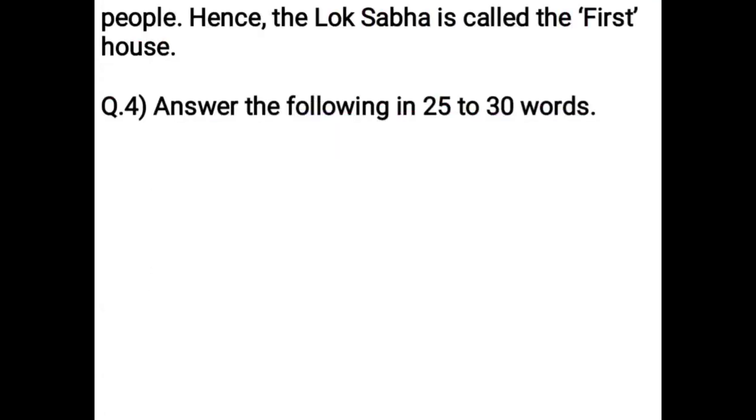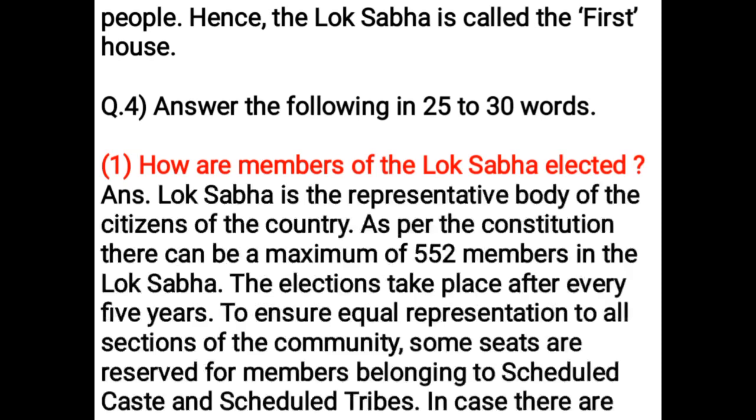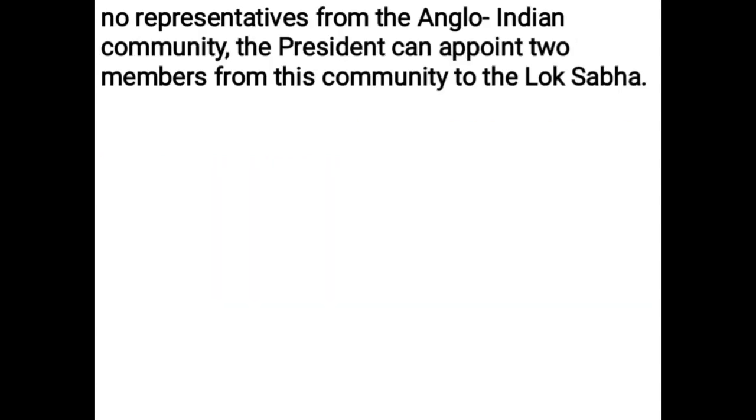Answer the following in 25 to 30 words. How are members of the Lok Sabha elected? Lok Sabha is the representative body of the citizens of the country. As per the constitution, there can be a maximum of 552 members in the Lok Sabha. The elections take place after every 5 years. To ensure equal representation to all sections of the community, some seats are reserved for members belonging to scheduled castes and scheduled tribes. In case there are no representatives from the Anglo-Indian community, the President can appoint 2 members from this community to the Lok Sabha.